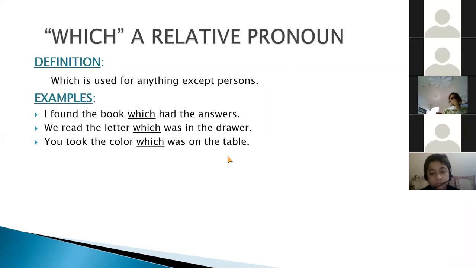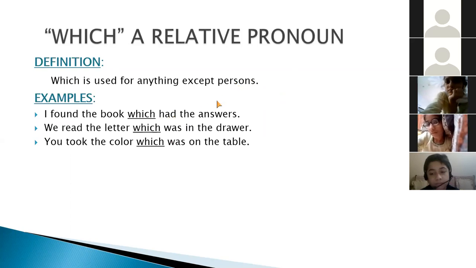Now you can see the difference between all the relative pronouns. I have given many examples so that you can easily understand. And we have done now personal pronouns and relative pronouns. These are two kinds of pronouns in part 1 of the lecture. And in the next part of the lecture, we will discuss the other two, that means the reflexive pronouns and the interrogative pronouns.